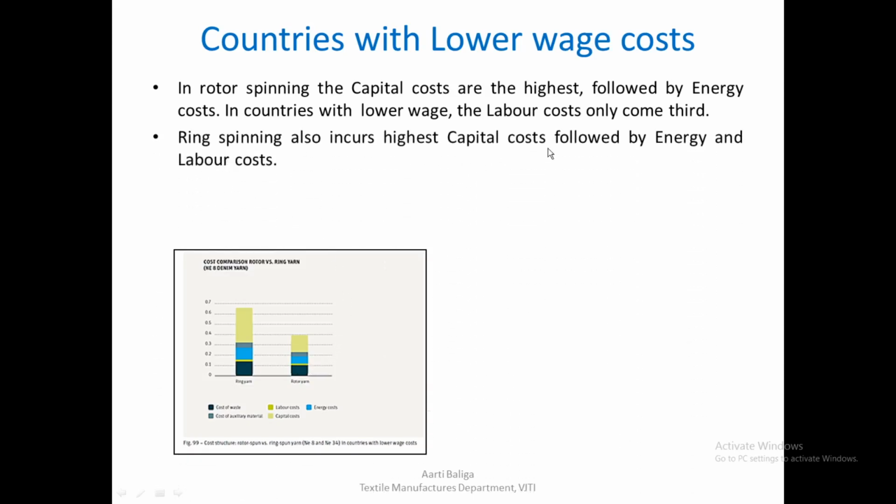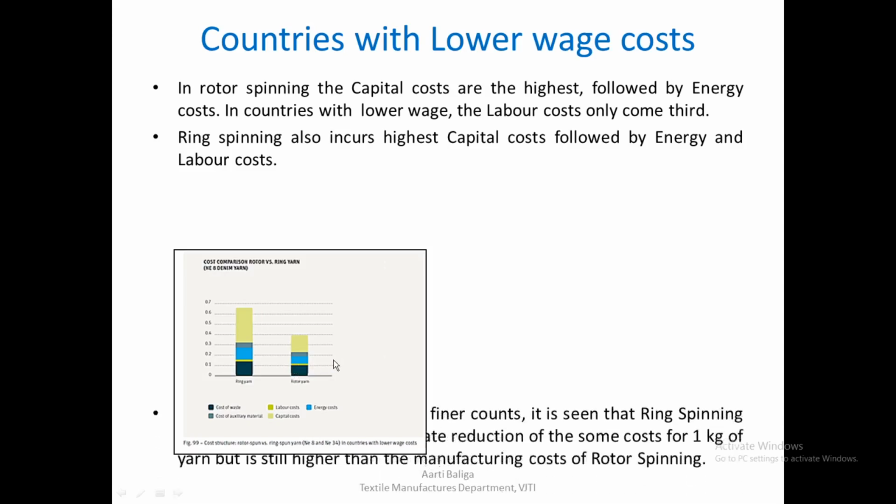In ring spinning, when you see the same thing, capital costs are the highest when you look at this column, followed by energy, and then labor costs. They are the lowest. So in a low wage country, this is the scenario where you see that the highest cost incurred by both these spinning systems, whether it is ring or rotor, is on capital cost, followed by energy, and then labor, which is very low.